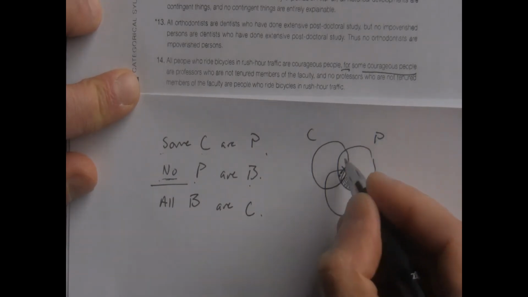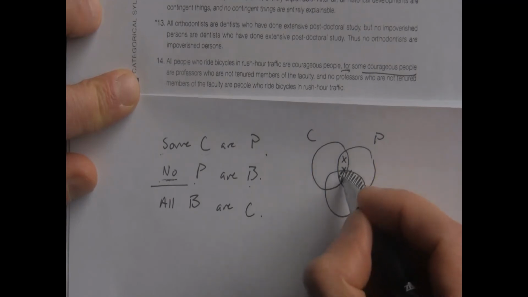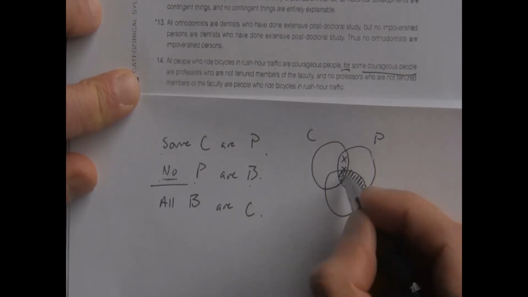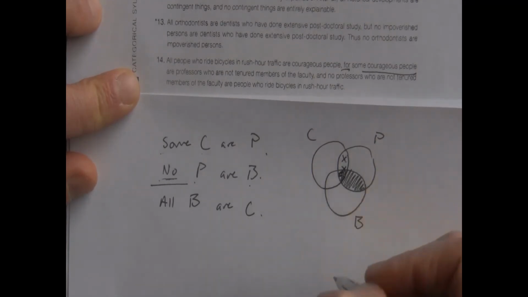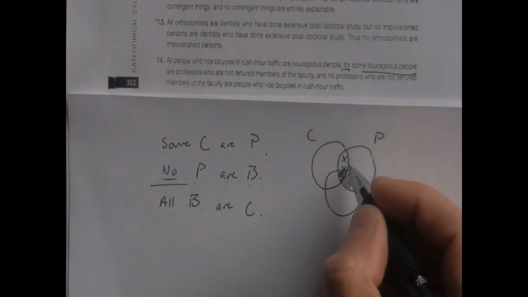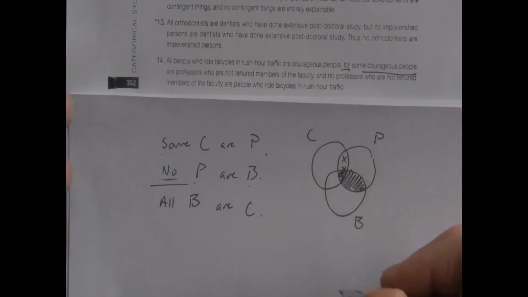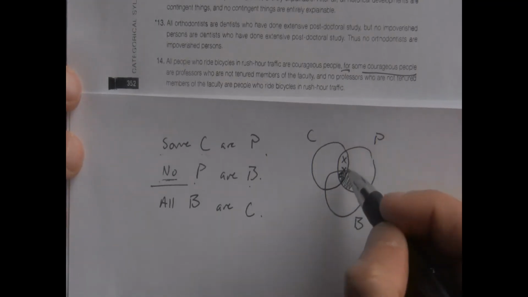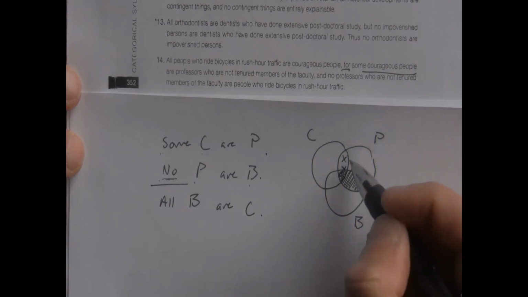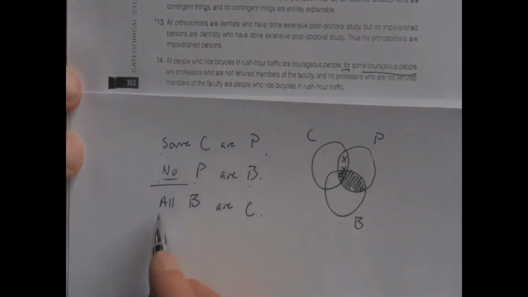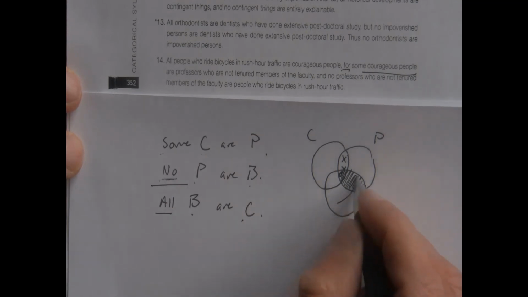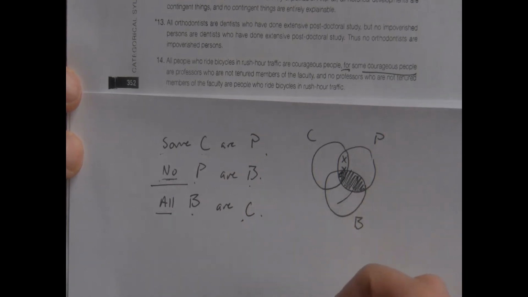There it is. Now that X moves up. Before I didn't know if it went in the middle or up here, so I put it on the line. But since I know this region is empty, I know the X moves up. Now I can say 3 things about that X. I know it's C, I know it's P, and I know it's not B. So if the conclusion said some P are not B, then I would know that argument to be valid. Instead, the conclusion says all B are C. That would be pushing the B into the C. If that region were shaded in right there, I'd say it's valid. But that region's not shaded in, so this argument is invalid.